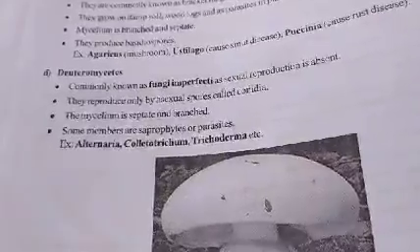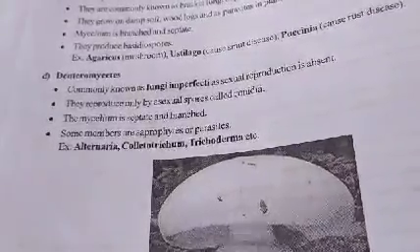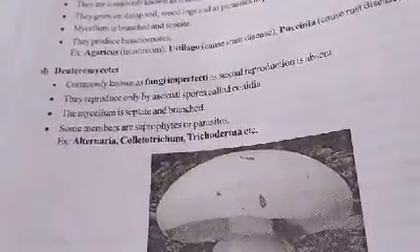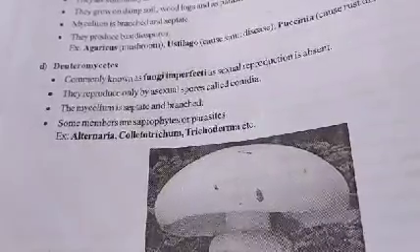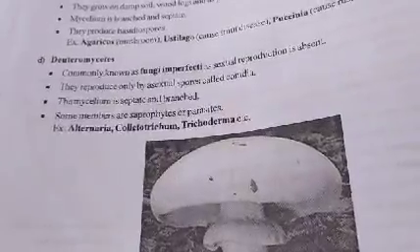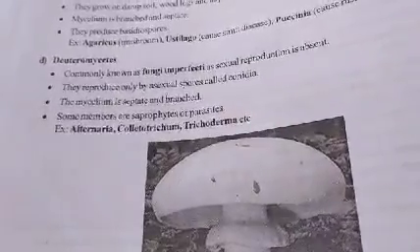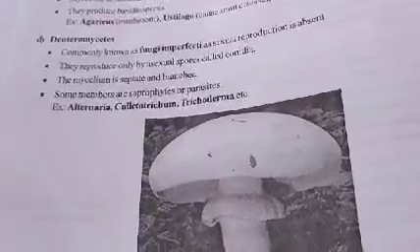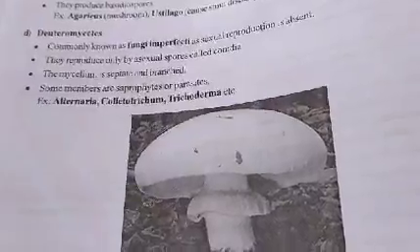Deuteromycetes are commonly known as fungi imperfecti, as sexual reproduction is completely absent. They reproduce only by asexual spores called conidia. The mycelium is septate and branched. Septate means partitioned; aseptate means non-partitioned. Some members are saprophytes or parasites. Examples: Trichoderma. If you remember any 1 to 2 examples, it's enough. This is the figure for Agaricus.